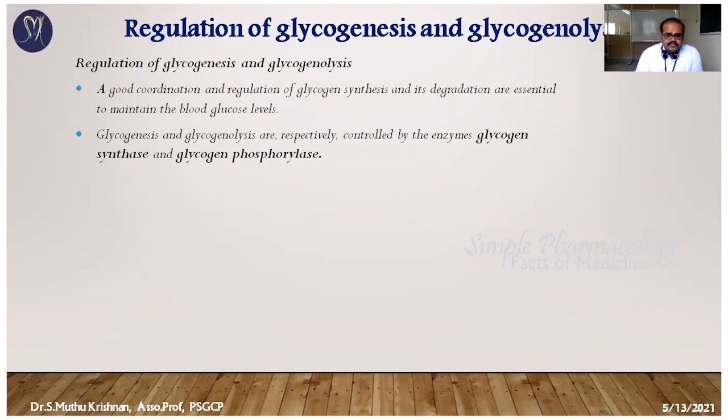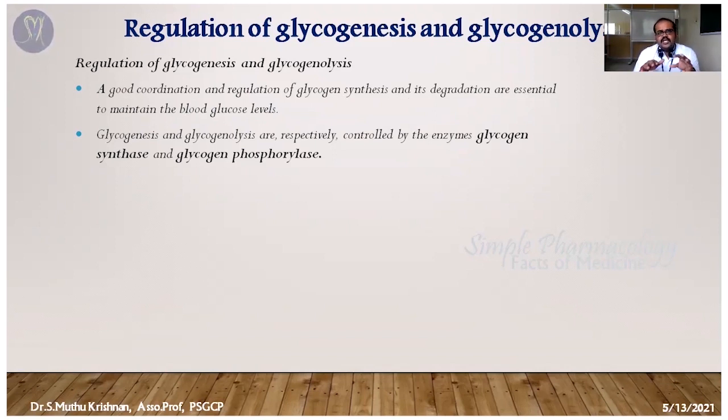Because both have different mechanisms. Once there is an excess amount of glucose, the glucose molecule is converted into the storage, condensed form, glycogen. When you are under starvation conditions, the stored glycogen is broken down to produce more glucose for energy production. So there must be coordination between glycogen synthesis and glycogenolysis. The regulation of glycogen synthesis and degradation is involved in maintaining the blood glucose level.